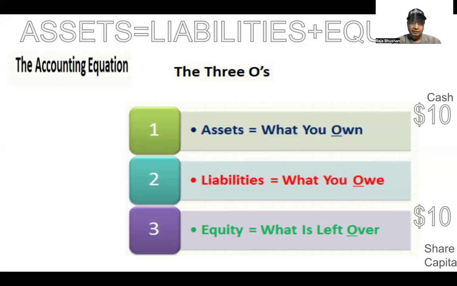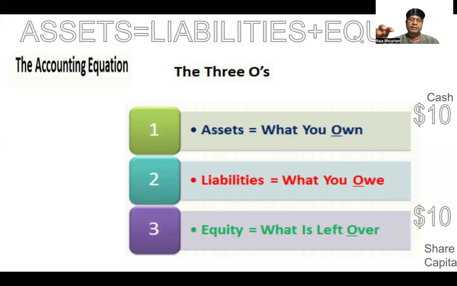So these are the basic three definitions which we need to understand, which is the fundamental of the accounting equation. Assets are owned by the business. Liabilities are the ones that the business borrows or owes to third parties, and equity is what is left over after the third party liabilities are met from the assets.